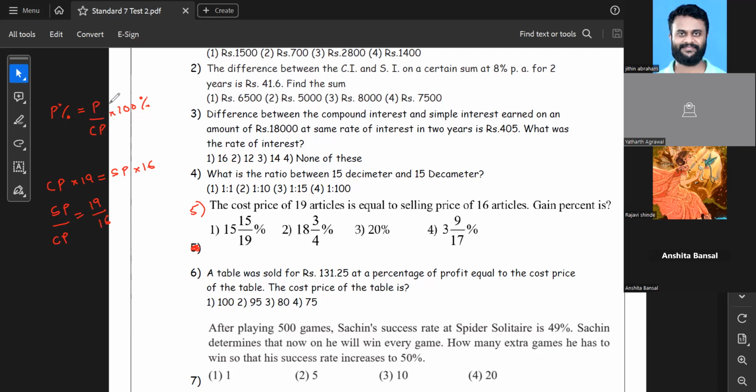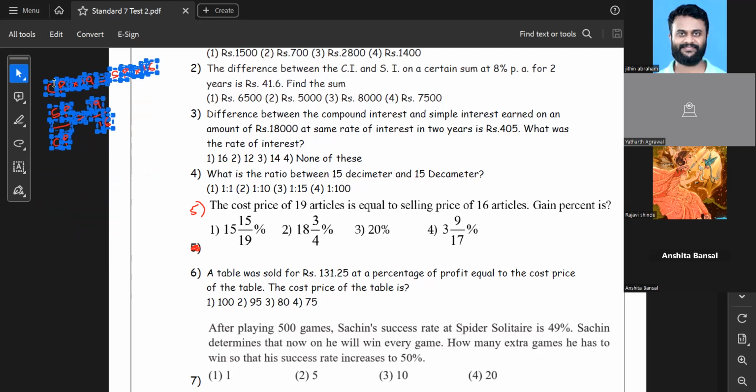Now, what is profit? Profit is basically SP minus CP, right? So the profit percentage is profit upon cost price.